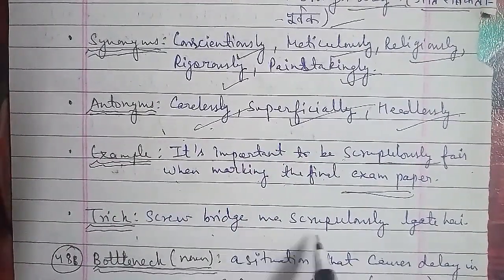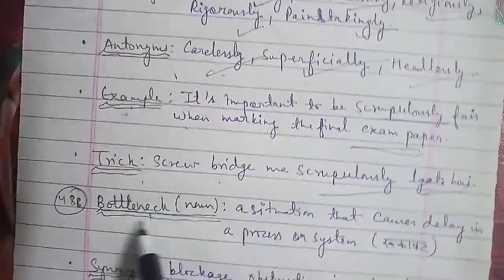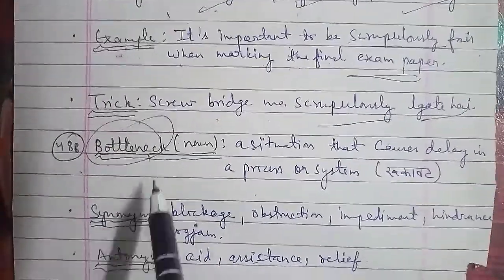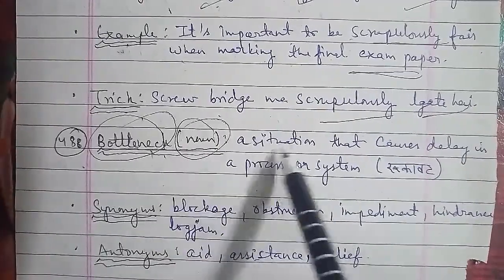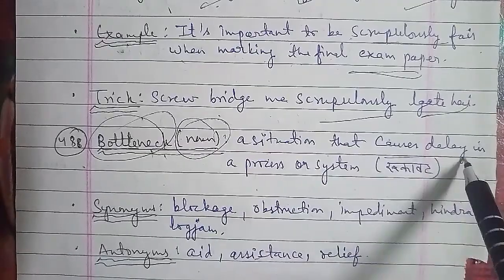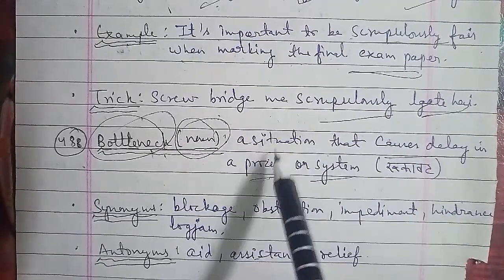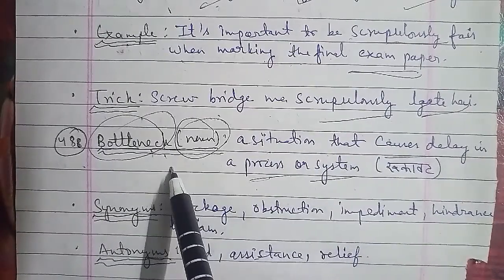Now the next word we have, the 488th word, and the word we have is bottleneck here. Bottleneck is a word that is used as a noun here, and the meaning of bottleneck is a situation that causes delay in a process or a system. And bottleneck in Hindi is rukawat, that is the word bottleneck that you can use here.